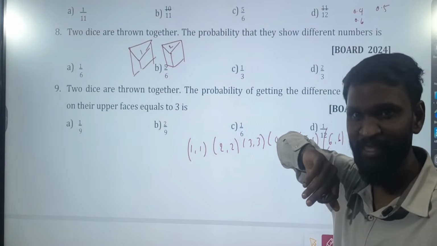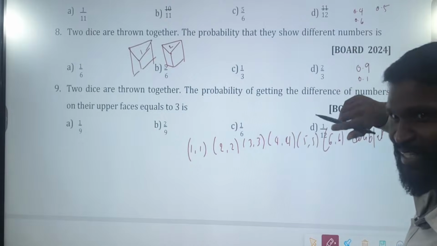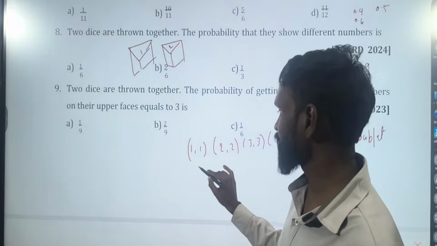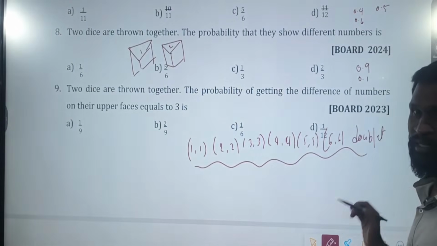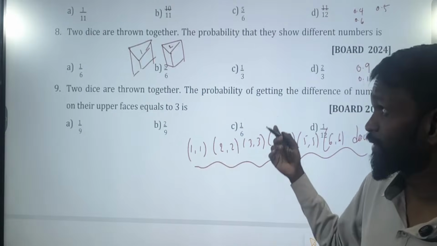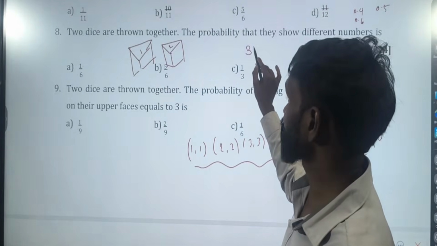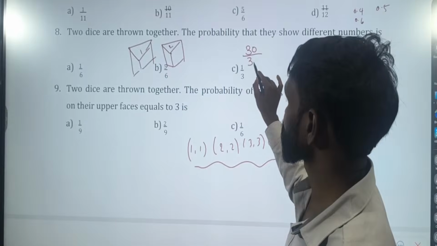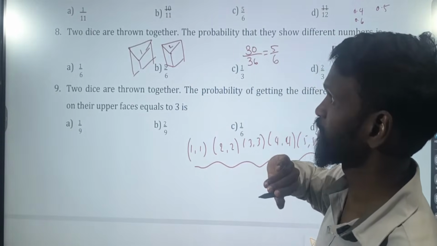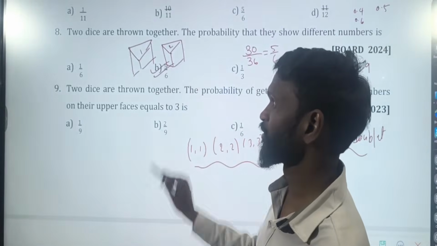Want to go? Okay. Now, where was I? Appearing same number. What is the probability of the same number? 6 out of 36. What is the probability of a different number then? 30 out of 36. What is the answer? Option B.